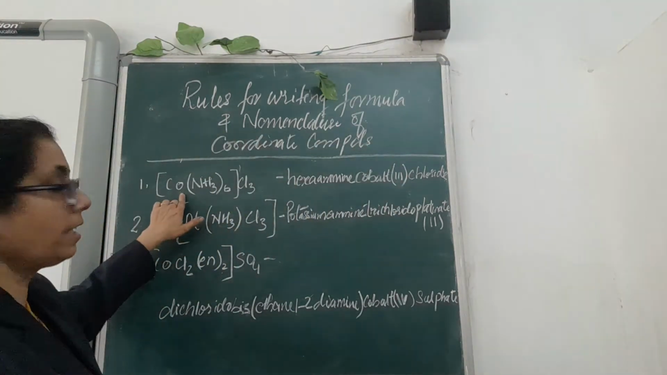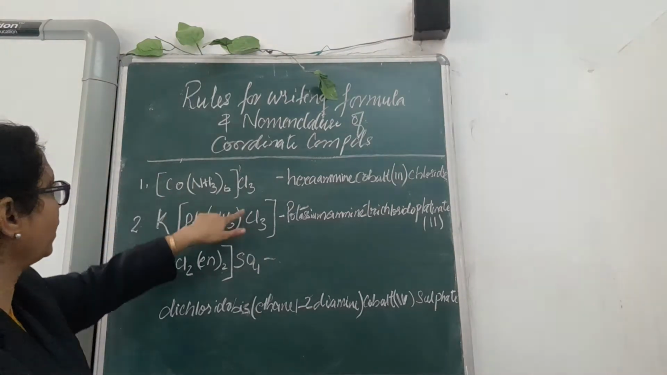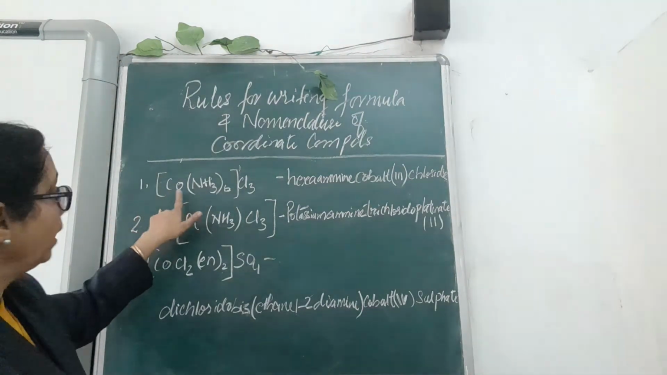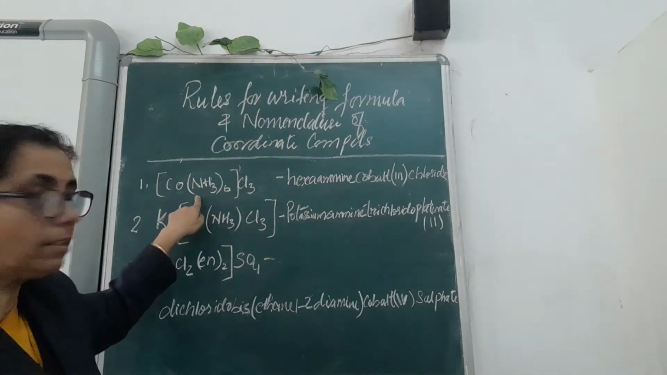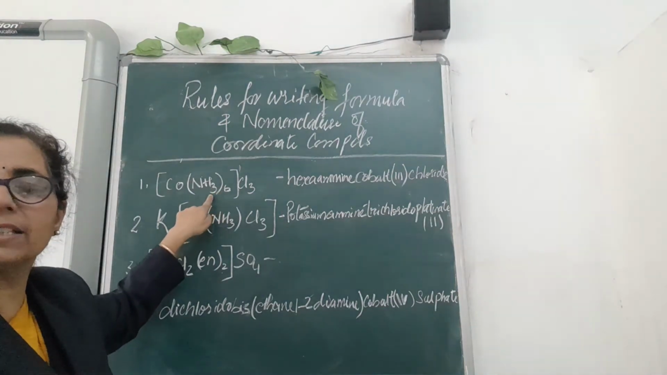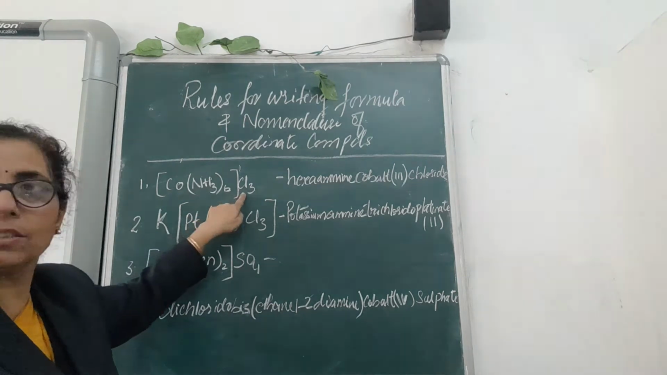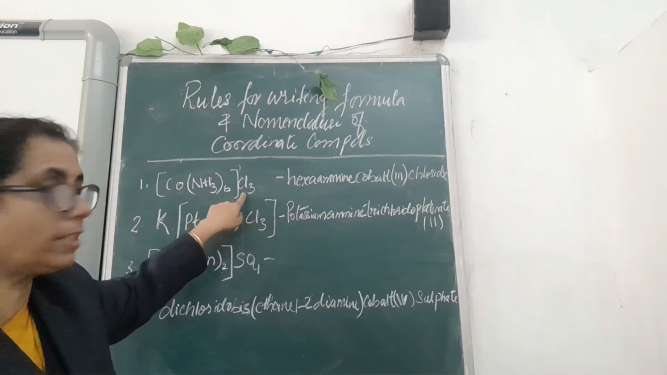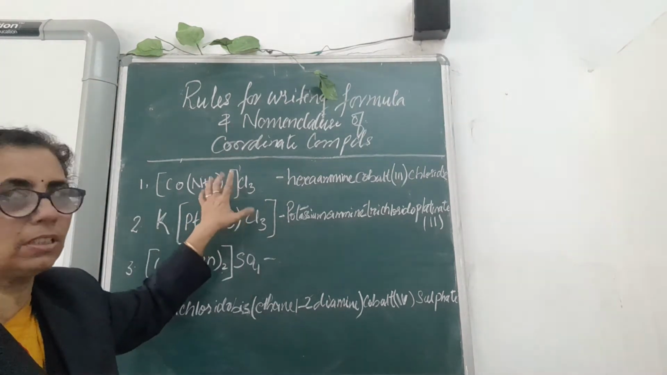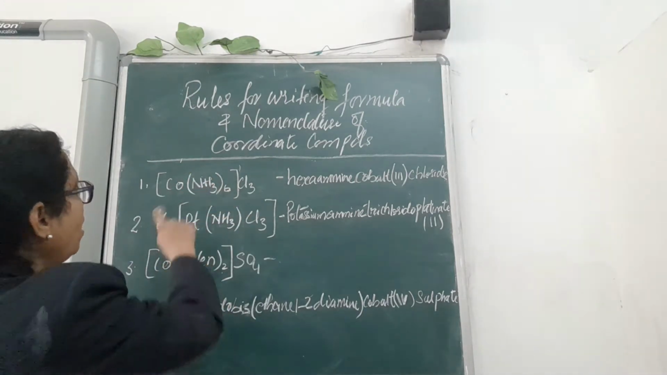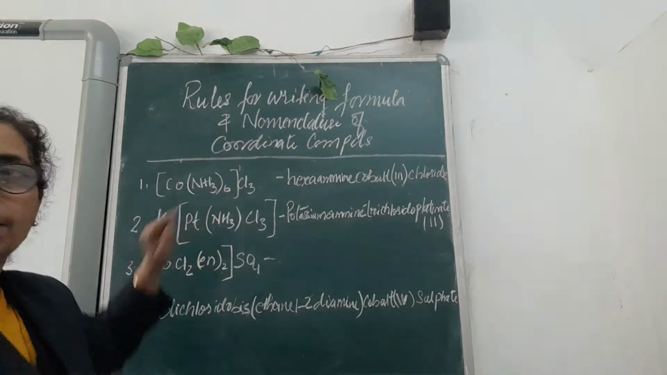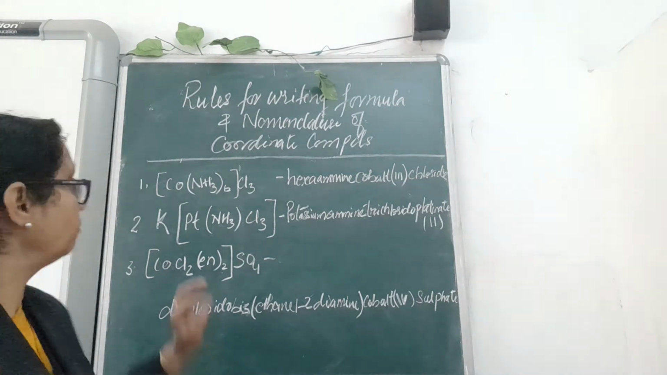First I will take this example. In a square bracket I have written cobalt, and in parenthesis ammonia, that is 6 ammonia. Ammonia is acting as a ligand here, 6 ammonia acting as a ligand, and outside the square bracket chlorine is present, that is 3 atoms of chlorine completely. Now how to write down this name? Some rules I will tell you in between as well.